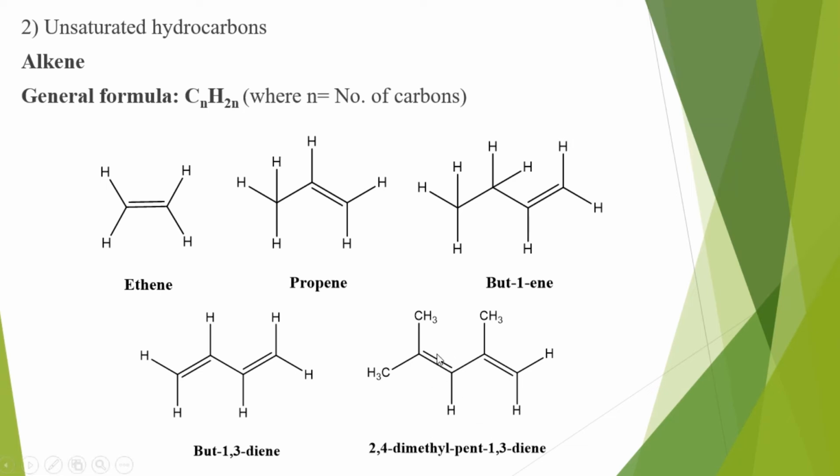In this molecule, there are a total of 5 carbons in one chain. So it is a pent-1,3-diene, and substituents are present. 2 methyl groups are present, so it is a 2,4-dimethylpenta-1,3-diene.